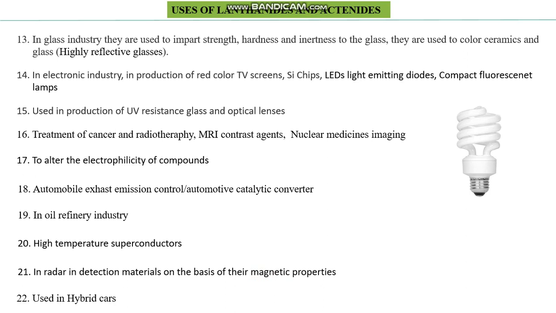And finally, the last use of lanthanides and actinides is in hybrid cars. If you remember, we discussed that they can be used in lead storage batteries. Hybrid cars also operate on lead storage batteries. So they can be used as a useful material in the production of hybrid cars. This was the last lecture of lanthanides and actinides.